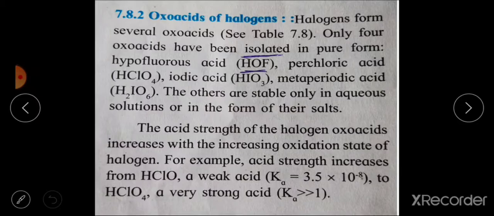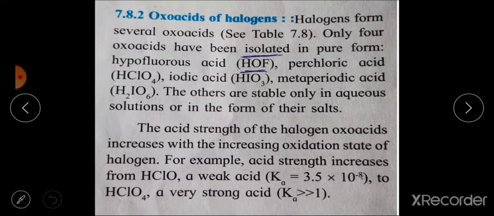Only these 4 acids can be isolated in pure form. The others are stable only in aqueous solutions or in the form of their salts. The acid strength of halogen oxoacids increases with increasing oxidation state of the halogen.